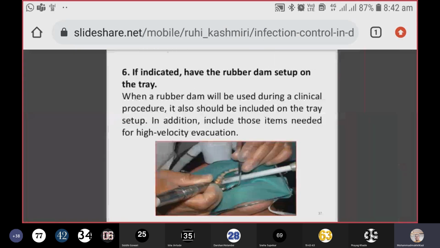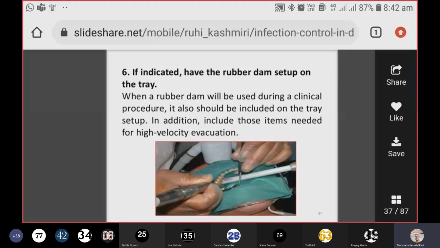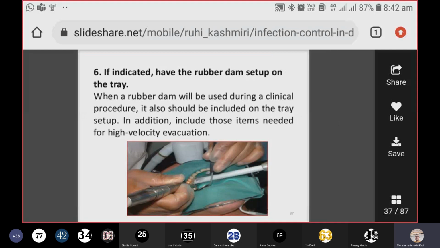Then, if indicated, have the rubber dam setup on the tray. Very important. Always use the rubber dam setup on the tray. When a rubber dam will be used during a clinical procedure, it should also be included on the tray setup. In addition, include those items needed for high velocity evacuation.